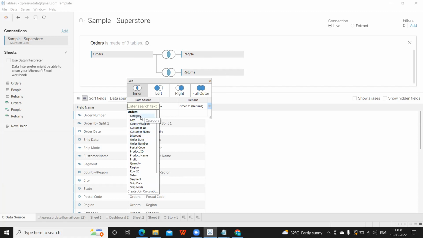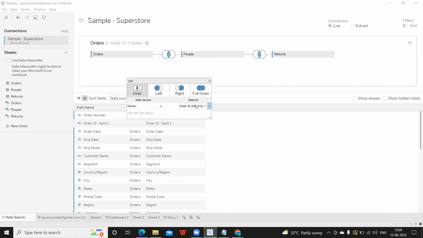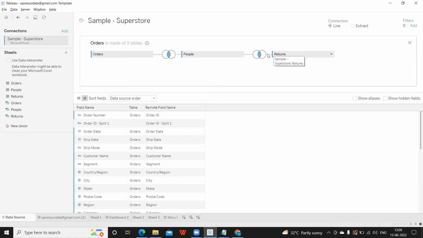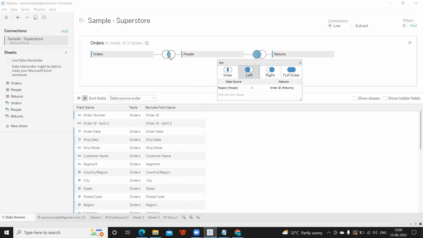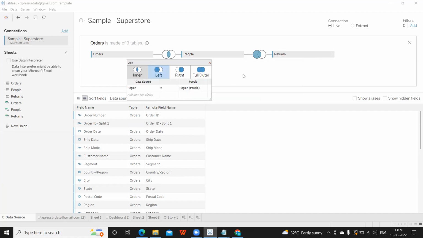Under Orders we have all of this, but I want to do it from People. So I'll go to People, I'll select Person, and here I will see, okay, Order ID is only there. So I'll just select Region. Now it is trying to match with this. I can change the join type, left join, and from here also left join.